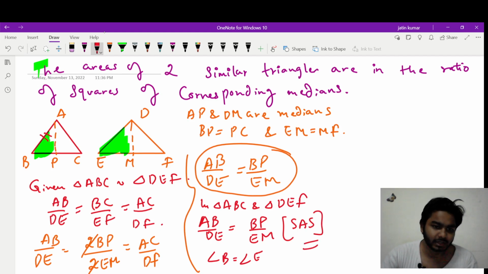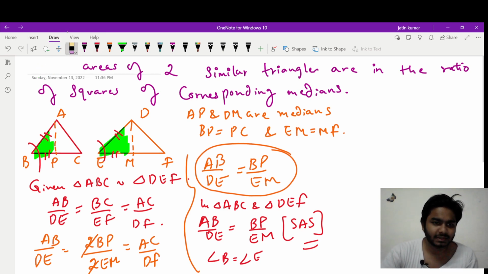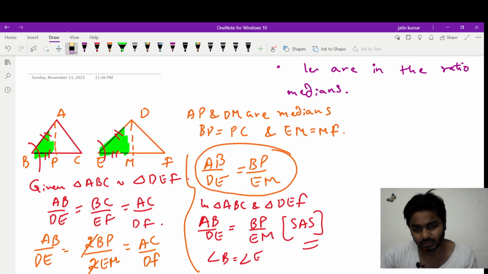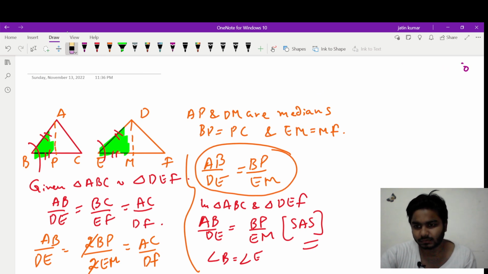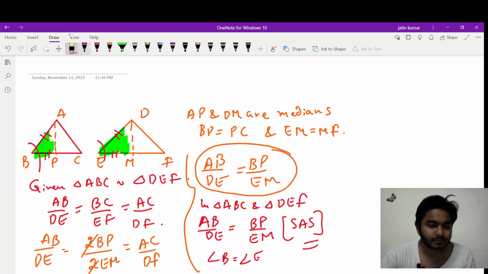See, I took AB upon DE and BP upon EM and took the angle between them, okay. So can I say by SAS criteria both these triangles are similar? If I can say that, can I equate the ratio of their sides? Yes, we can equate the ratio of their sides, and ultimately it will become the ratio of their medians also. Now these two triangles are similar, the ratio of their sides will be equal.